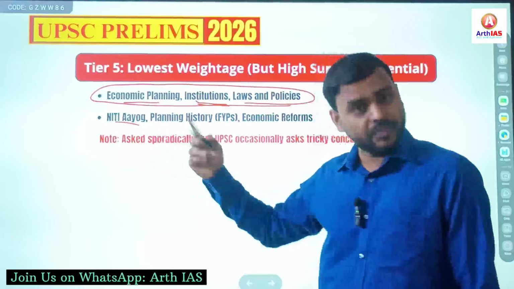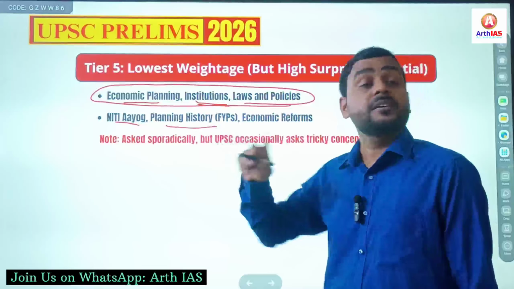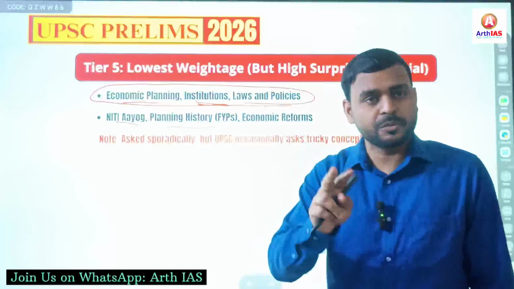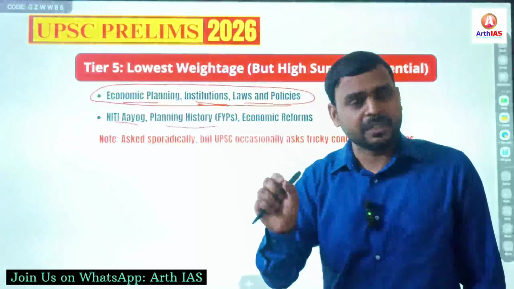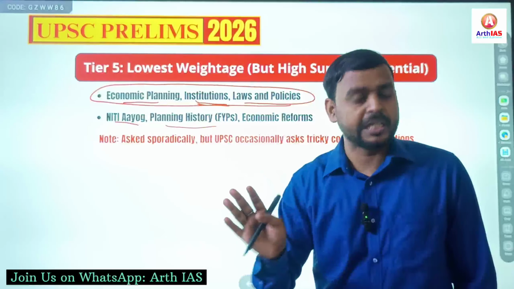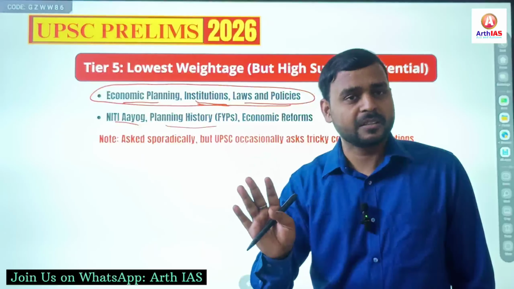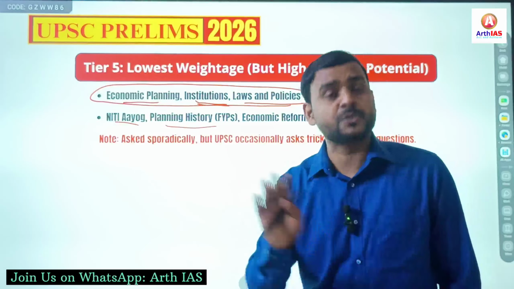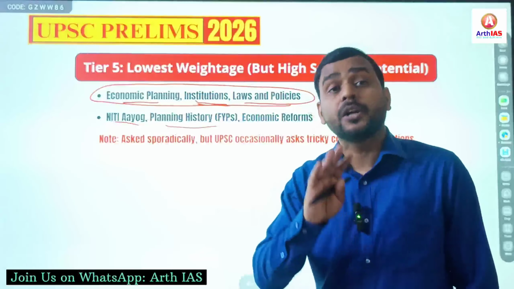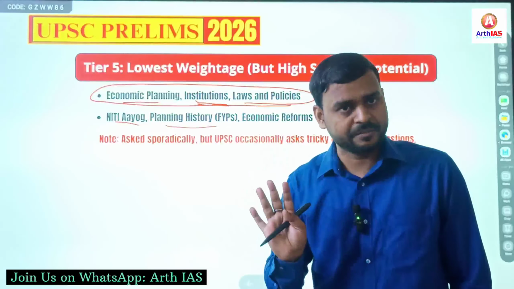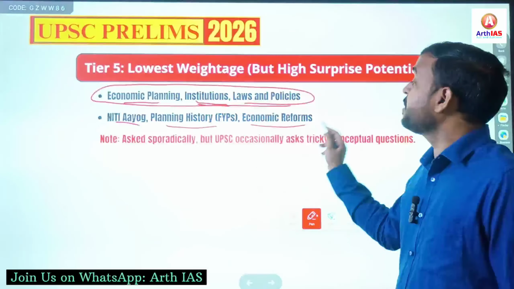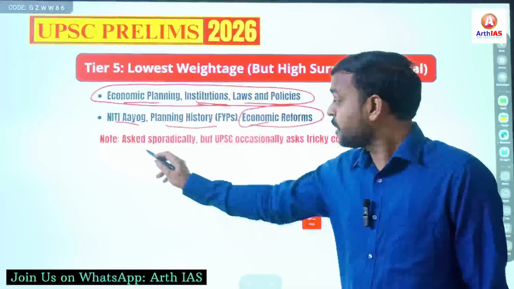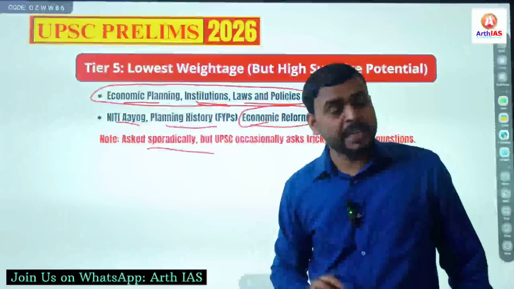Again, Niti Aayog, planning history, 5-year plans. Again I am repeating that since 2017 5-year plans have been discontinued. The last plan was the 12th 5-year plan, from 2012 to 2017. Since 2017 India does not have any 5-year plan. Economic reforms, LPG reforms. So these are the main topics.